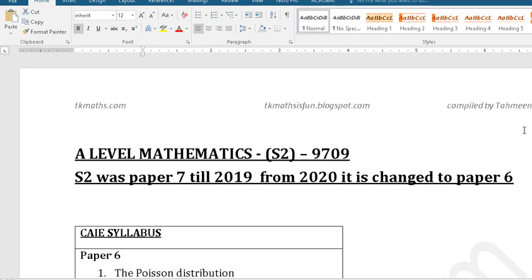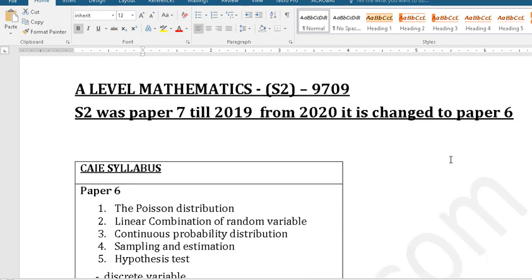So let's go back to the topics. Number one thing, when you are picking a past paper question before 2019, the S2 paper was paper 7, so the papers were 7.1, 7.2, depending. After that, it is paper 6. From now onward, it is paper 6.